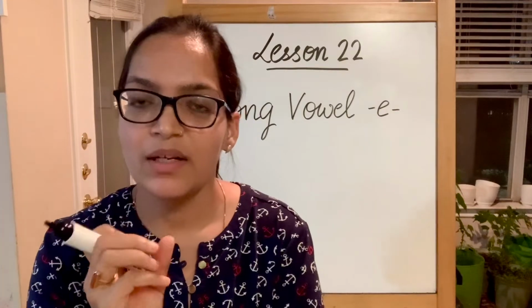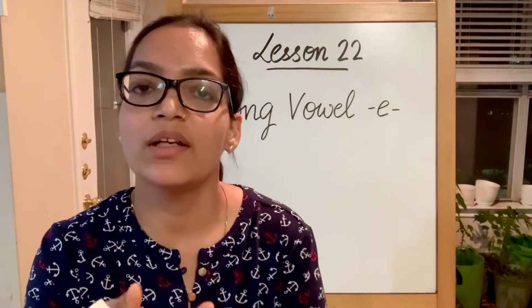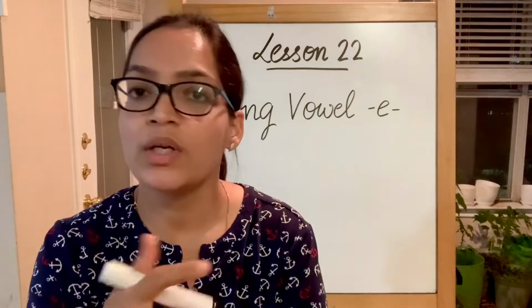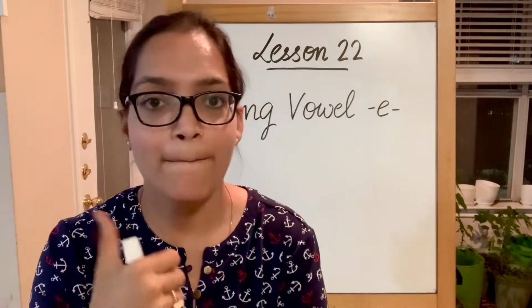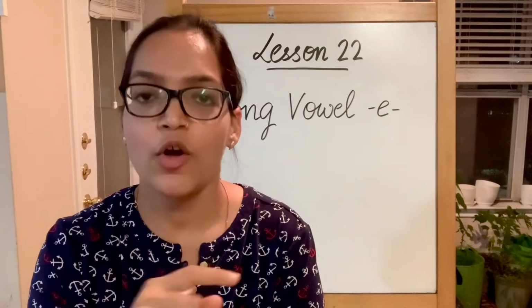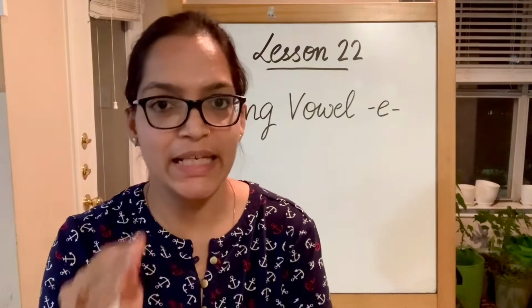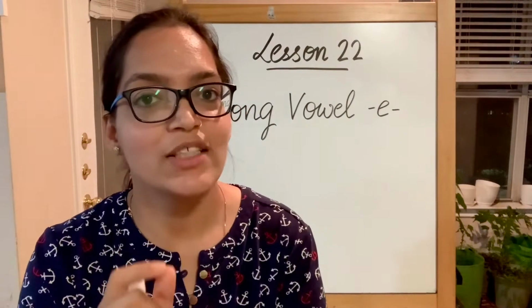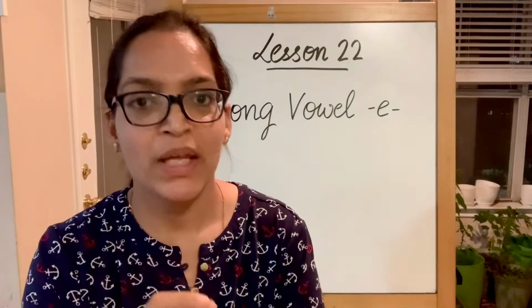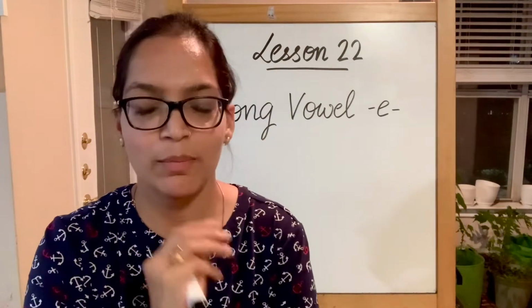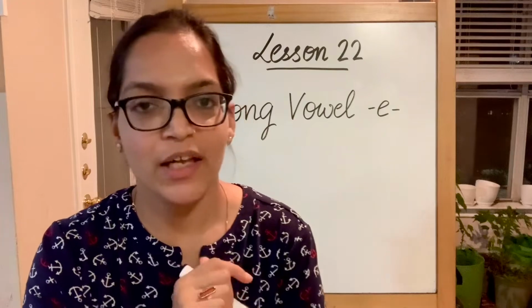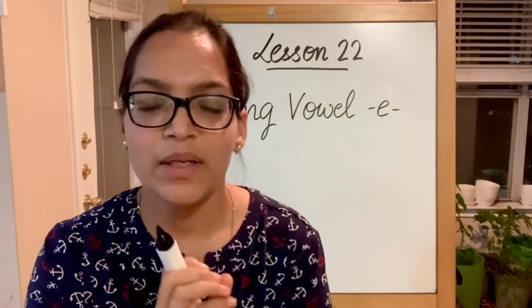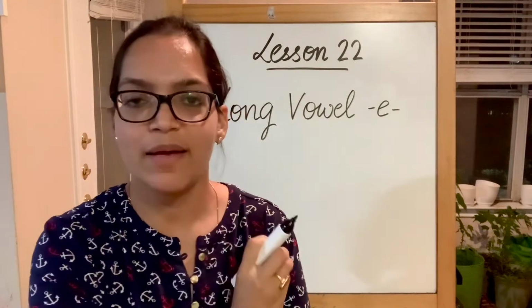Very much similar like the words that we did in long vowel A family. We covered words like made, main, and so on. All of those words were ending in E, but the A in those words were producing its long vowel A sound. And similar thing is going to get applied for long vowel E. Now let's understand this concept in a better way by the examples of these words.